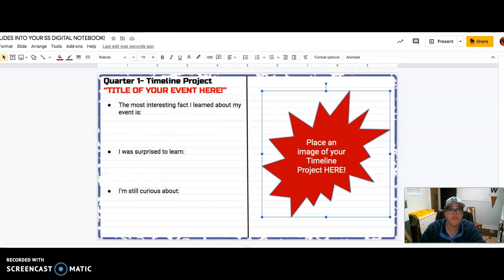And this is a part of your notebook check, right? So when I check your notebook over the next week, this is one thing that I'll be looking for. So please make sure that you have this done. It should be done by the end of the week.